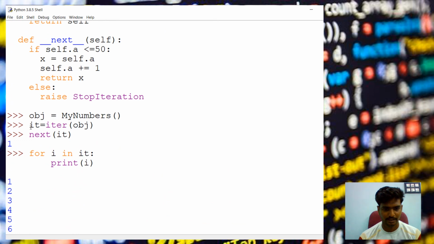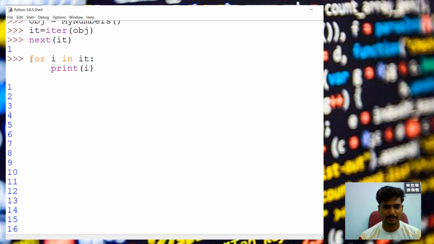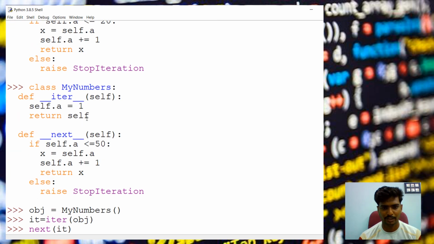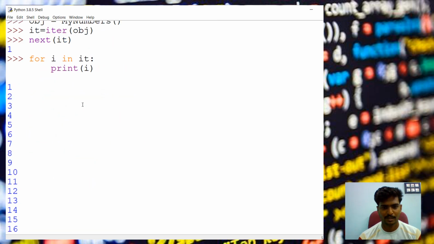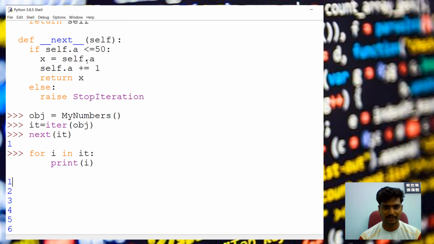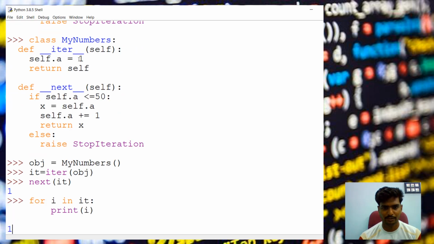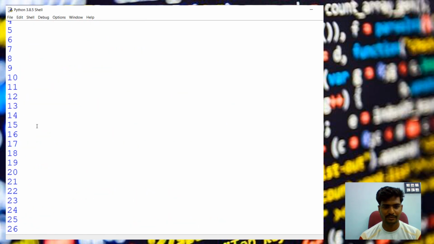What we did here will be internally done by the for loop, so at the first time when you are executing the for loop, the value might be anywhere, but it will start from the value you assigned. But when you are giving next of it here, that time it will not start from 1, or from the value you assign. It will start from the value that was in self before. Okay, so that is the difference here.